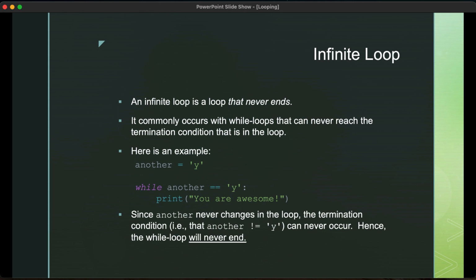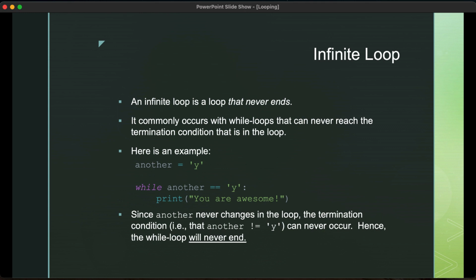Now, this is kind of interesting. Because there is a while loop, you can reach a situation which is called an infinite loop. An infinite loop is a loop that never ends. And you probably will code it. I know I certainly have many, many times. It's nothing to panic about because it's actually part of the debugging and program development process. It commonly occurs with while loops, not so much for loops. With a while loop, you have a loop that never reaches its termination condition. That is, you have a situation where the loop can never terminate.